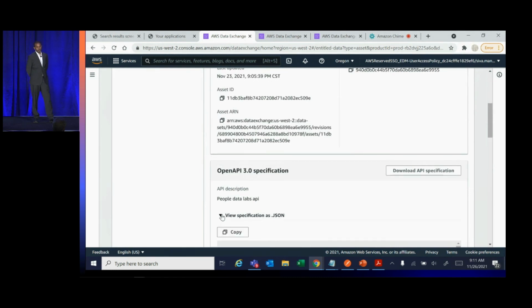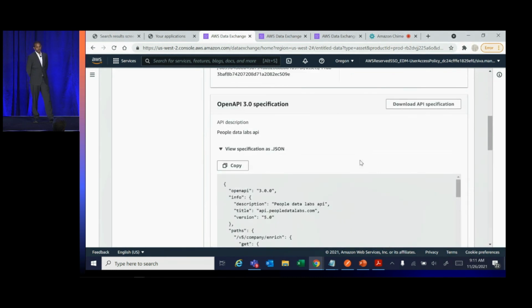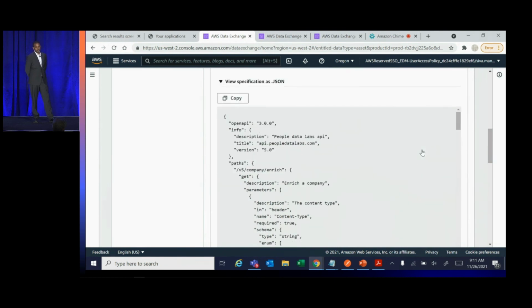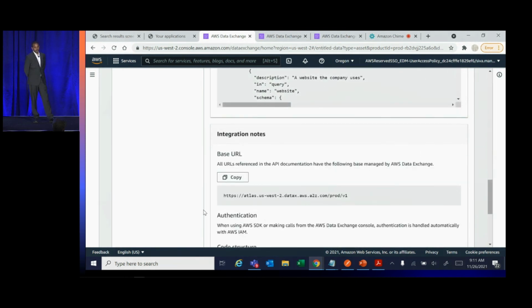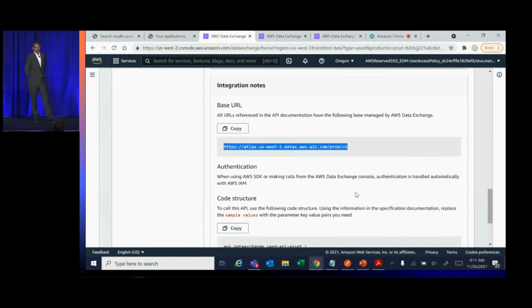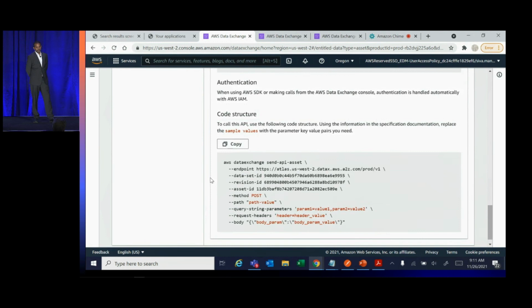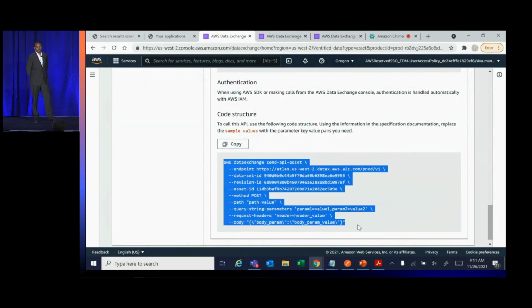DX also provides the OpenAPI specification for the third-party data. And here is the base URL that you can use to invoke the API, and the AWS CLI command.